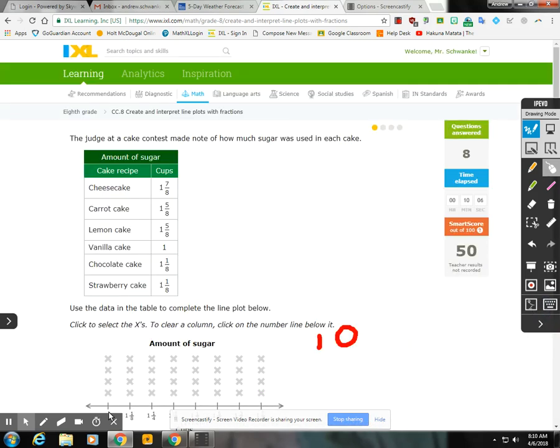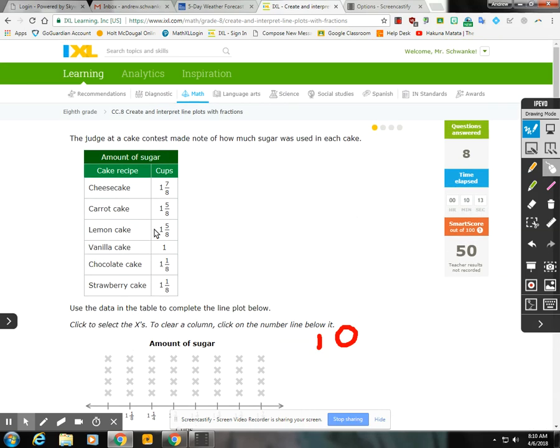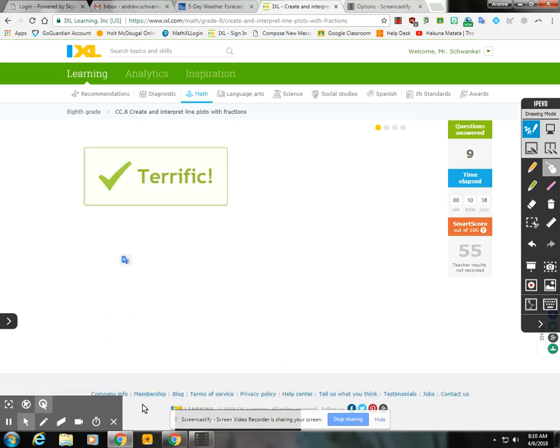All right, so let's get rid of this, and let's say we have, the judge at a cake contest made note of how much sugar was used in each cake. So we're going to make a scatter plot again. So 1 and 7/8 happened once. 1 and 5/8 happened twice. And then 1 happened once. And then 1 and 1/8 happened twice. So there should be 6, and there's 6 over there. So we're good to go.